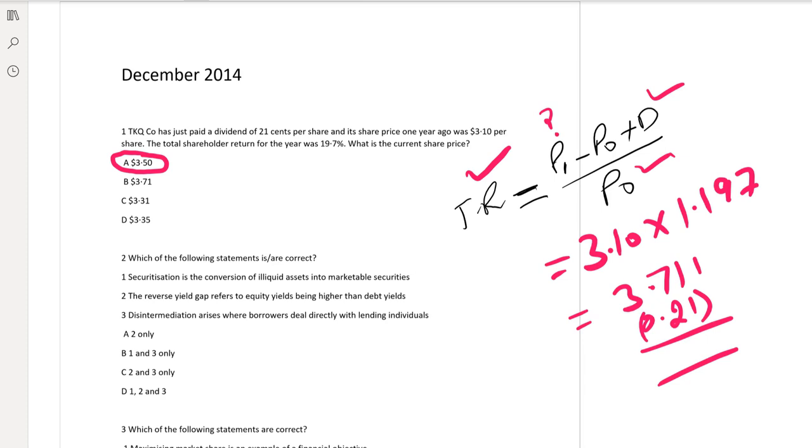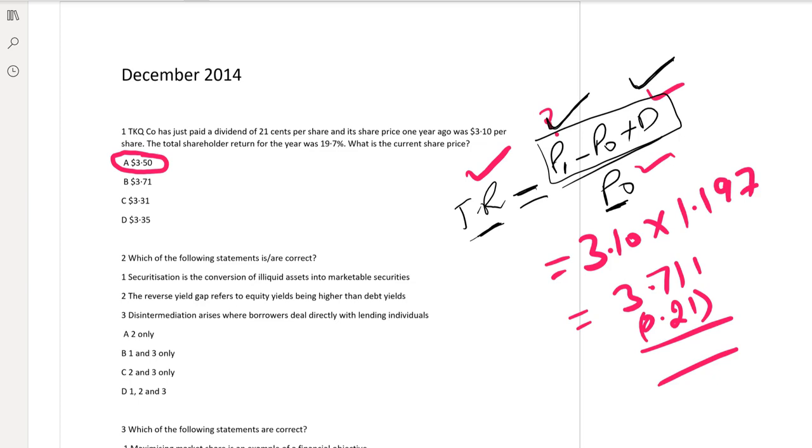Okay, how have we calculated this? I have multiplied this total return with the opening market value, so I got this numerator, and I know this value, so I have deducted the D from the value, so the remaining will be the P1, the closing market value, and that is 3.50.